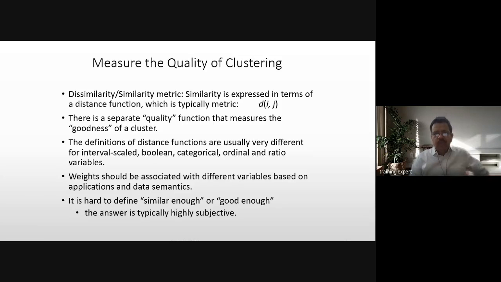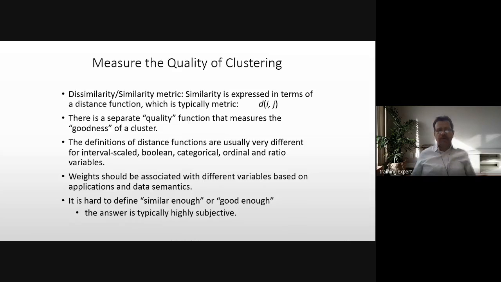Measures of quality of clustering: we said that similarity or dissimilarity is expressed in terms of a distance function, typically distance of i and j. There is a separate quality function that measures the goodness of the cluster. When we run our clustering algorithm, these are the keywords we'll be using, so we'll see what the quality of the cluster is.